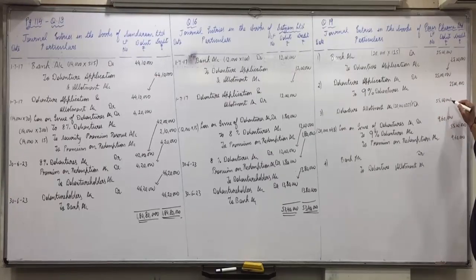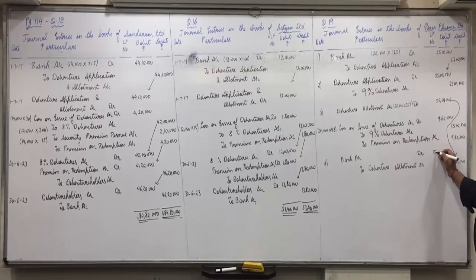Then bank to debenture allotment with 55 lakhs. Okay, the allotment money we will receive is 55 lakhs. 1,69,60,000. Okay, 1 crore 69 lakhs 60,000 is the total.